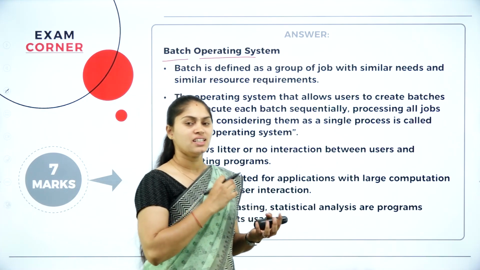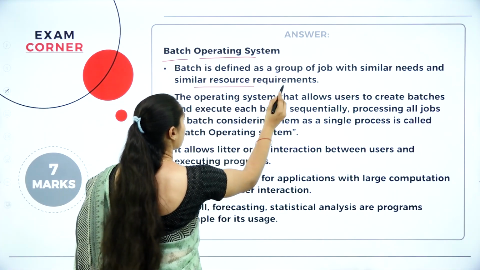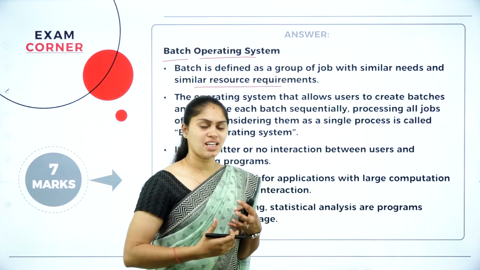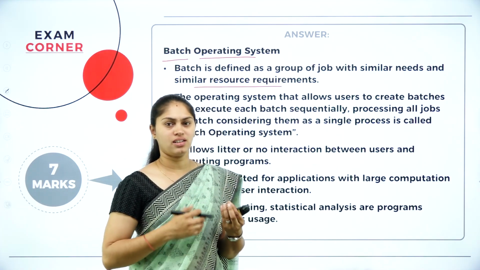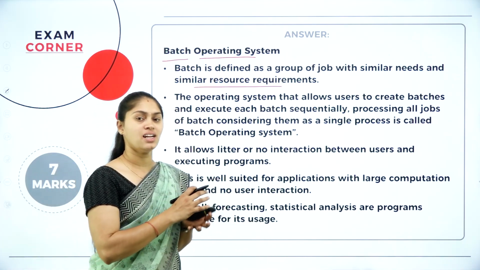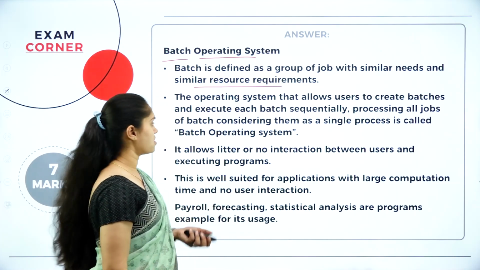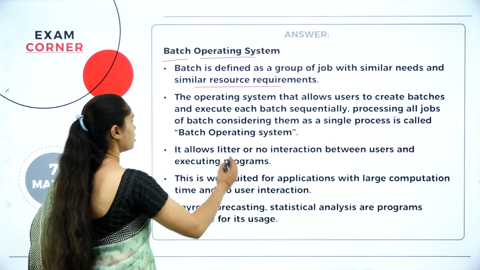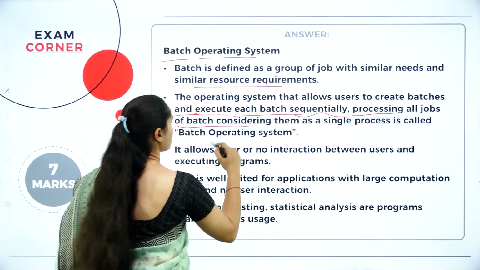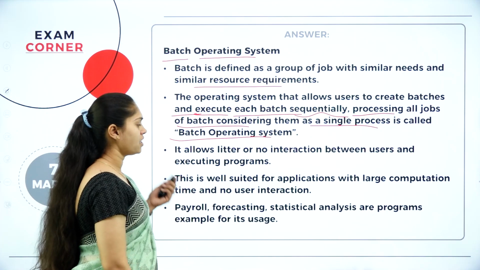Batch in the sense what? They are collecting similar jobs with similar needs and similar resource requirements, and giving them as one batch. They execute multiple activities which are similar in nature and require similar resources. Then that is grouped as a batch and given to the operating system for processing. So it allows the user to create the batch and execute each batch sequentially, processing all the jobs of the batch, considering them as a single process. Then we call that a batch operating system here.